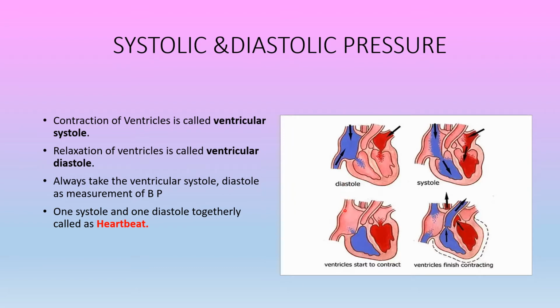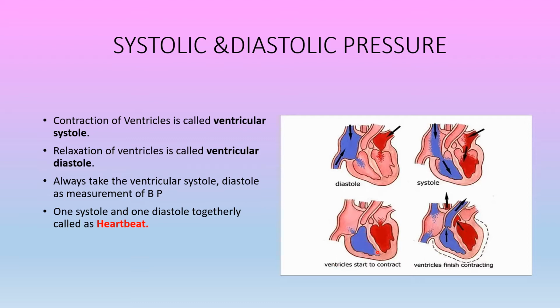So children, you can see very clearly here, this is the auricle diastole, this is auricle systole, this is ventricular diastole and this is ventricular systole, right?